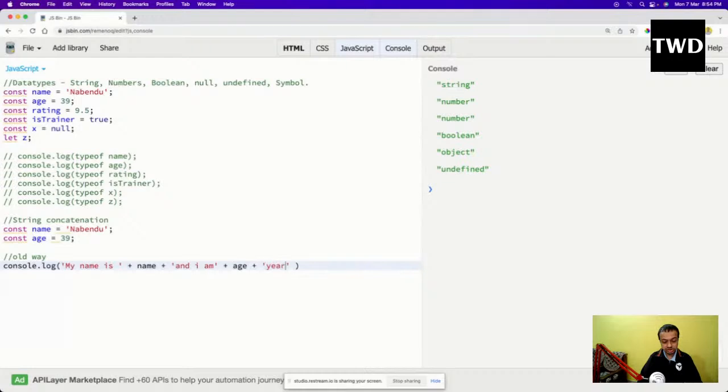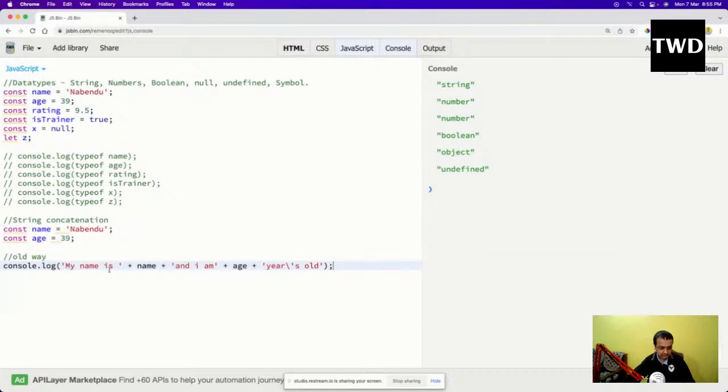I want to show years old, but I cannot use a single quote here, because I'm already using a single quote; it will give me an error. To escape it, I have to use a backslash, like this. So my name is this, and I am that many years old. This is how we show variables inside a string.